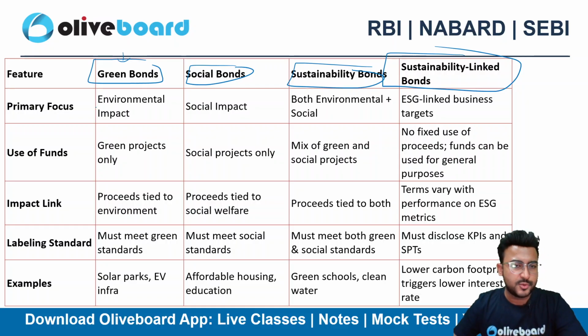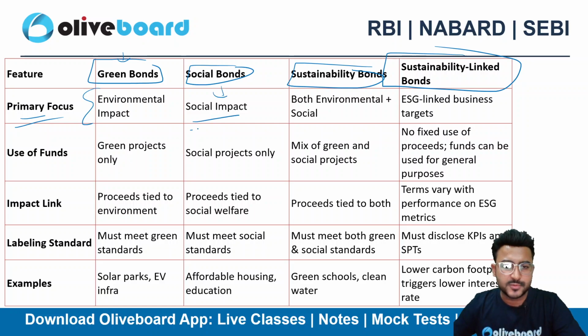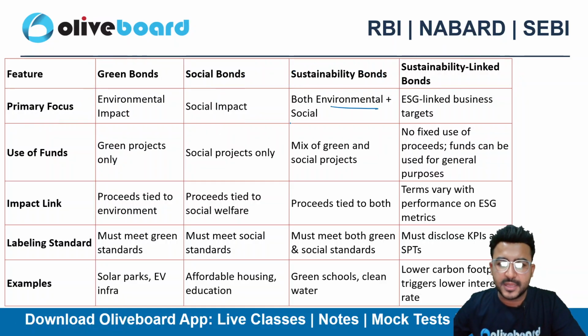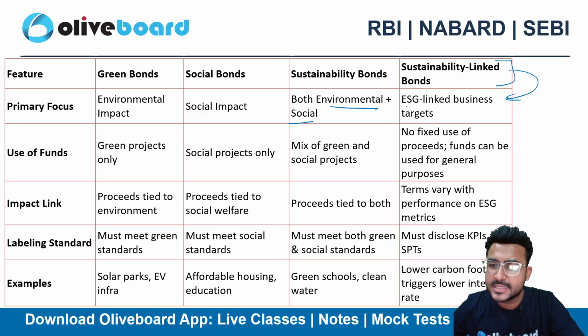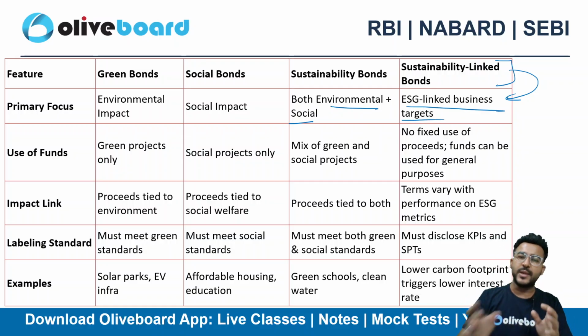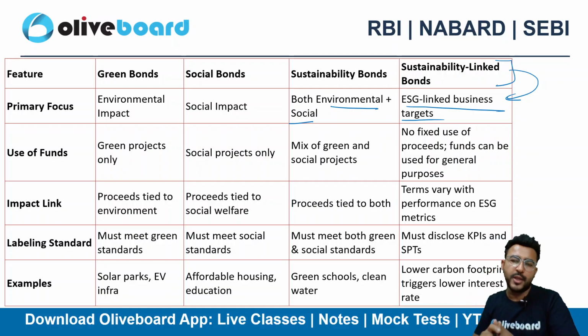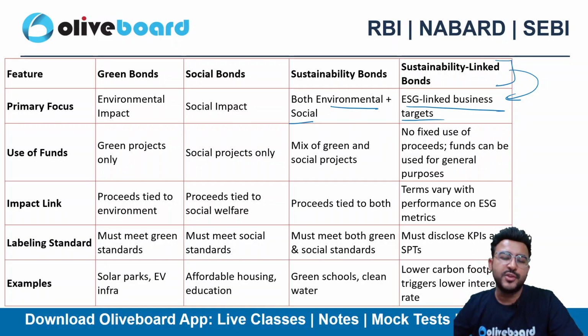So green bonds, they do have environmental impact as the primary focus. In social bonds, we do have a social impact focus. In sustainability bonds, we have both the focus of environmental and social. And in sustainability linked bonds, we have ESG linked business targets. So we try to link the impact with whatever our business model is all about, right? So I have given you an example of cement bonds, the cement company, earlier when we were discussing the same.